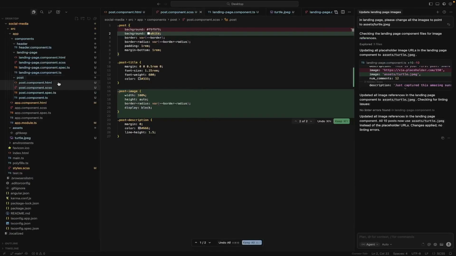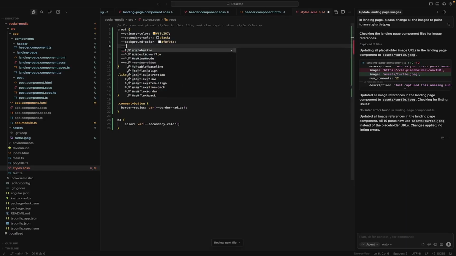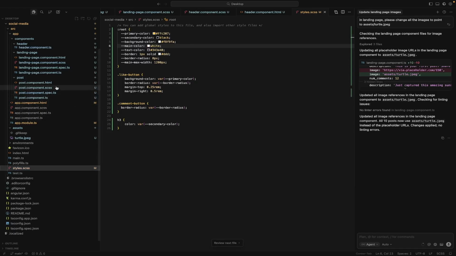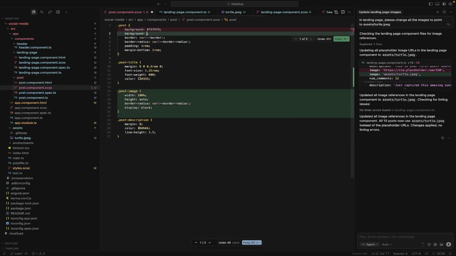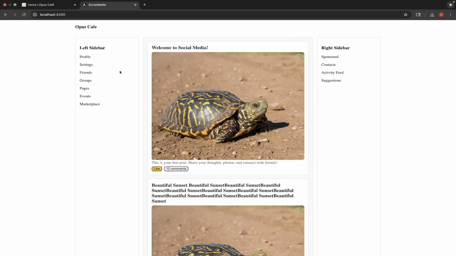And then we can do that same thing here. We have a primary color, a background color, and a secondary color. We'll actually say a new one called main color. Let's call that white. Let's go back to post. Let's get rid of where we're manually putting white, and we'll do main color. See if that worked. Okay, great. So what I also want to do actually is on the landing page where we have sidebars defined, let's give them that same thing. Instead of this background color, let's give them the main color. Okay, great.